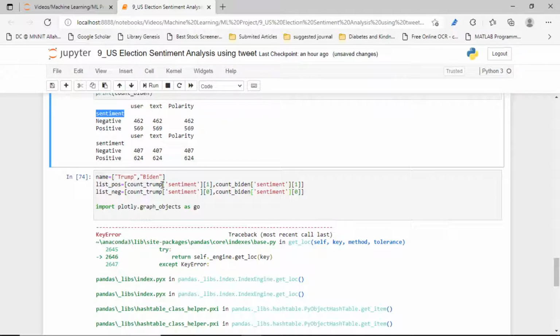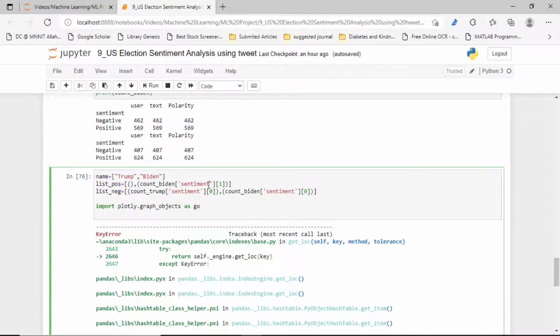Let's see what happened again. Yes, guys, I think you will understand what happened. I am interested in the positive one, and I have taken that value. But for that value, we are using the column name sentiment, so it's not taken as a numerical value. So instead of sentiment, we have to take any other column. You can take text, or polarity. I have taken polarity, since the same values are everywhere. So positive polarity.